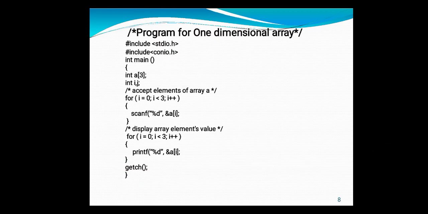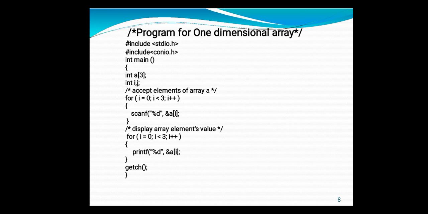Now, how to write the program for a one dimensional array? Here I am showing you how to write the program for a one dimensional array. #include <stdio.h>. This is nothing but the standard input output header file, which includes different input output functions that we need to include inside our program. We are including this file, which contains functions such as scanf and printf.